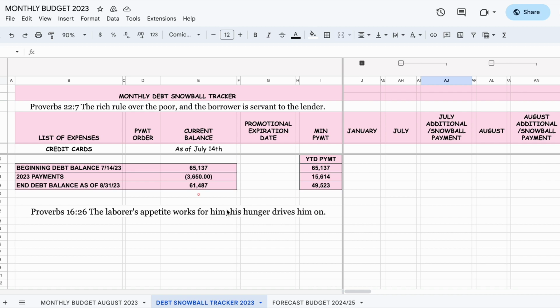It's just a matter of applying the payments, right? Of being a true analytical person and seeing, okay, how can I use this money to my best advantage, right? So you work hard now, right? The laborer's appetite works for him, okay? So you want to desire to do better. You want the Lord to help you and see things with his eyes, right? His perspective. And no longer ours, but we have to change our habits. And sometimes it's difficult mentally and physically to do that. But when you want something, you have to seek it because it's not going to come to you.